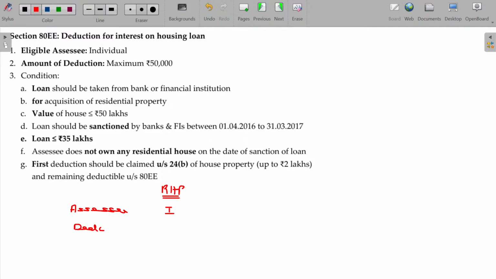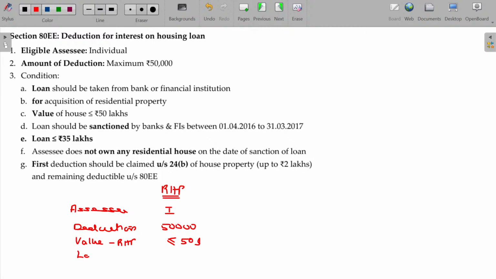Eligible deduction being 50,000. And value of house property less than or equal to 50 lakhs.